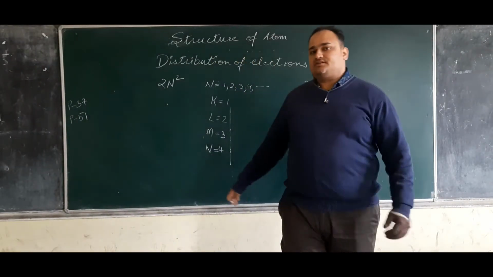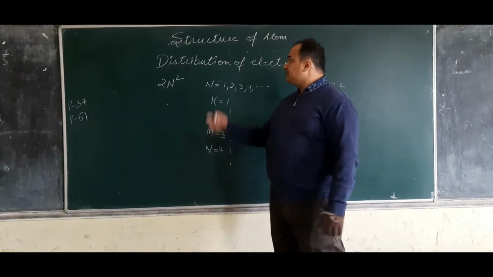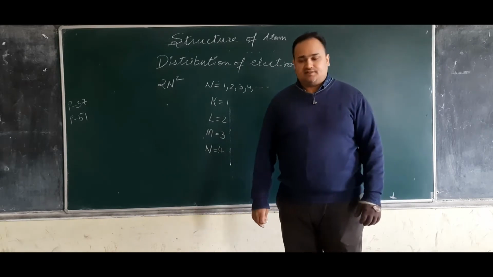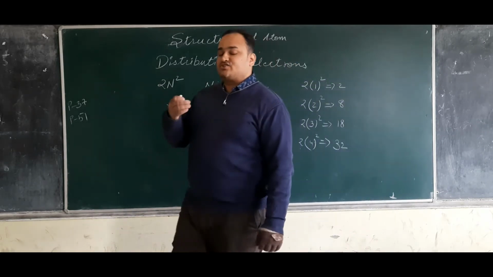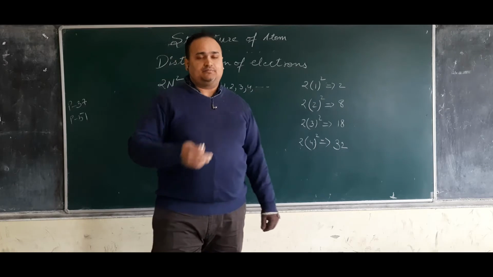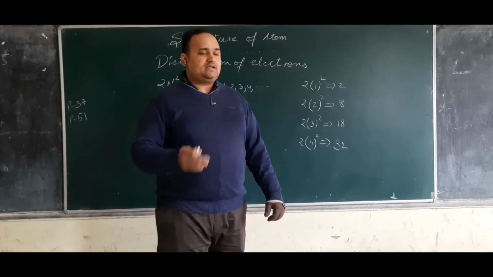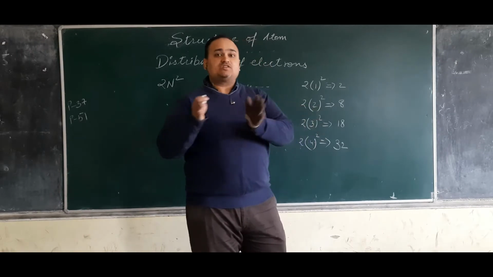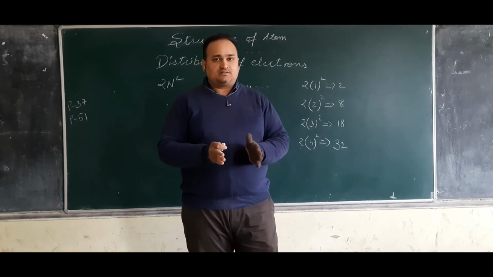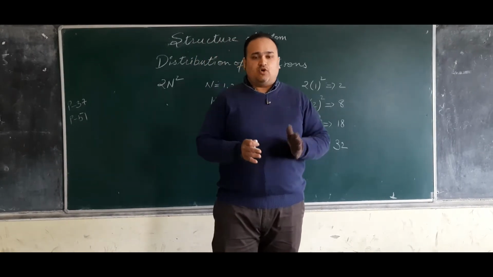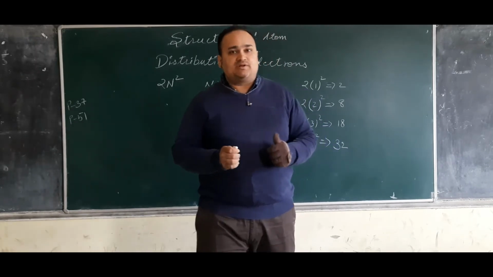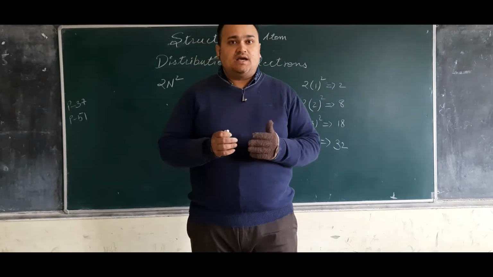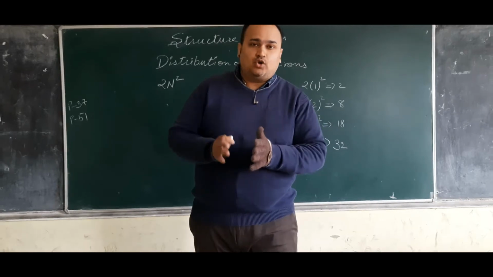After those topics, the next topic which we have here is distribution of electrons, that is, how electrons are distributed in an atom. Previously I told you that the property of an atom is dependent upon the electrons, protons and neutrons. To be precise, the property is decided by the electrons.